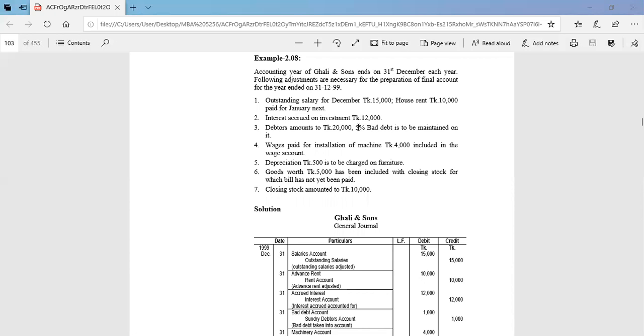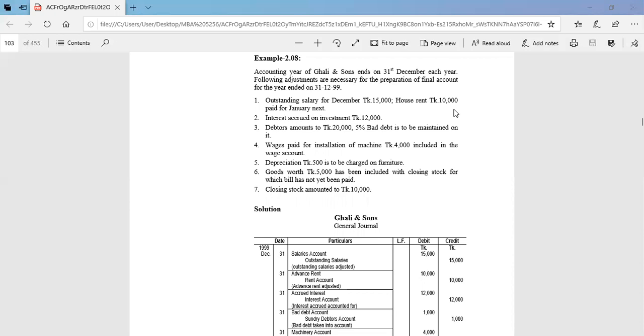Here I'm missing one transaction, house rent paid. House rent is obviously our expenditure. If the expenditure is outstanding, then obviously we must pay it in due time. So house rent is debit and accrued house rent is credit.